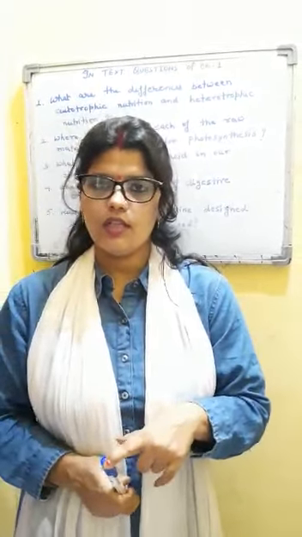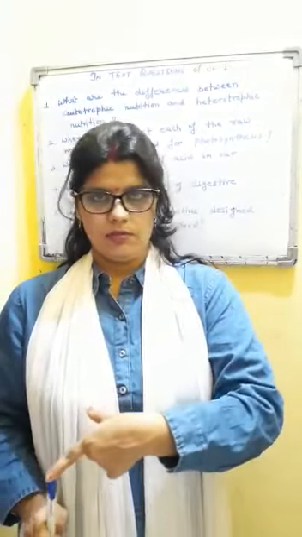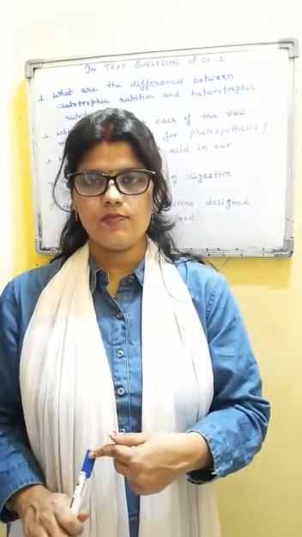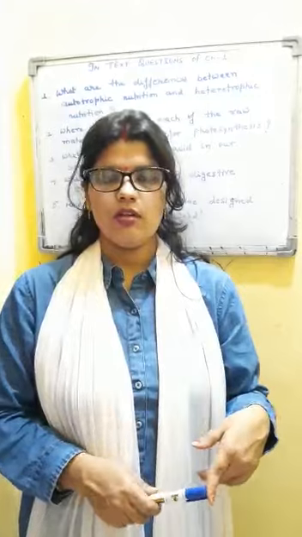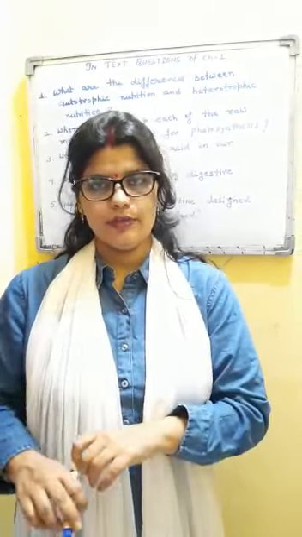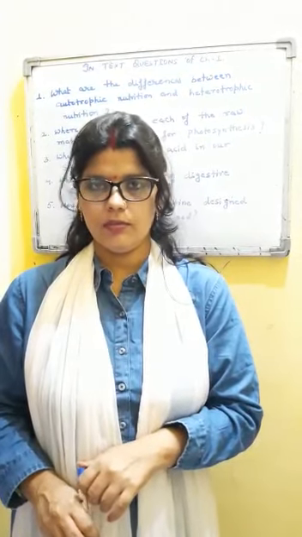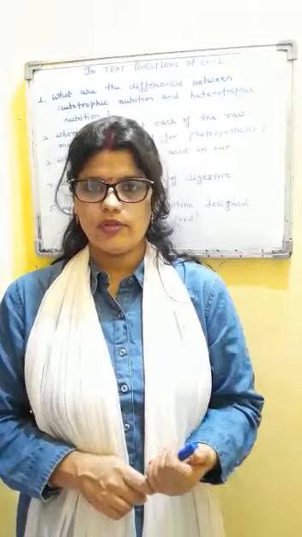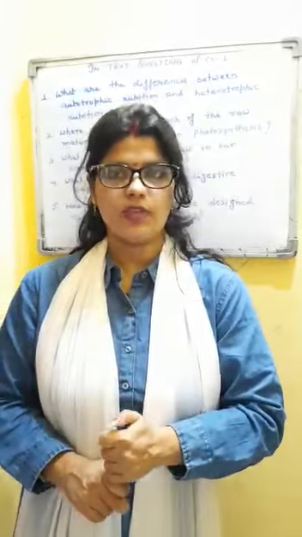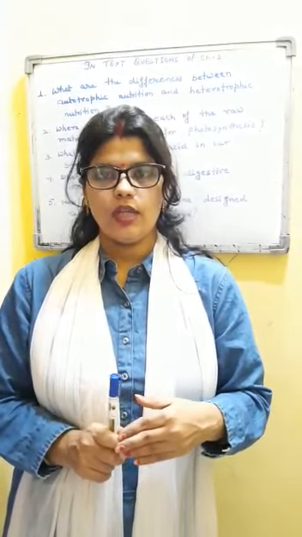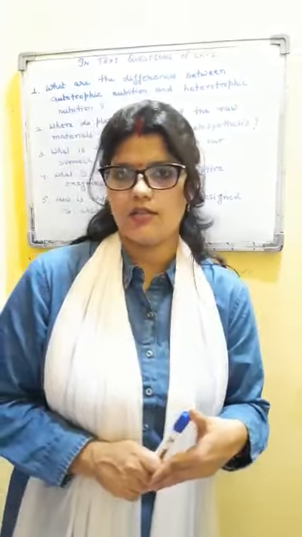In heterotrophic nutrition, organisms do not prepare the food themselves, they take it from somewhere else. In autotrophic nutrition, only raw materials are taken from the environment. In heterotrophic, the food is taken from the environment. And you will also give the examples of autotrophs and heterotrophs that you know very well. I'm just not going to tell all the answers. I'm just giving you a rough outline of the answer so that you can write down the answers yourself.